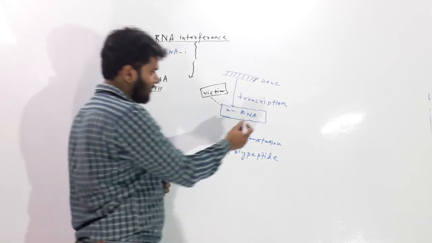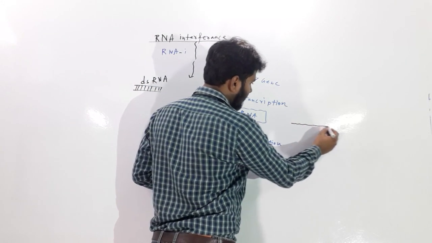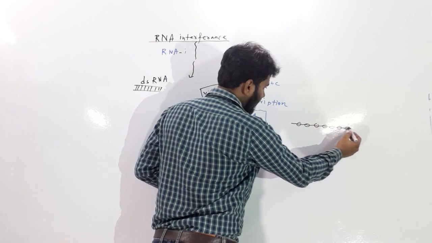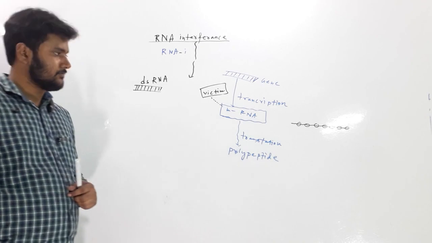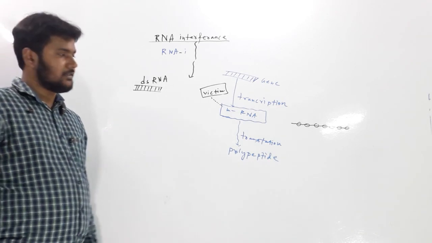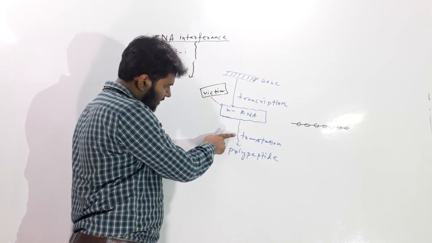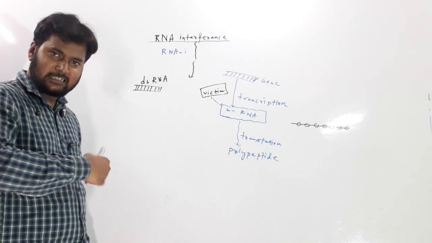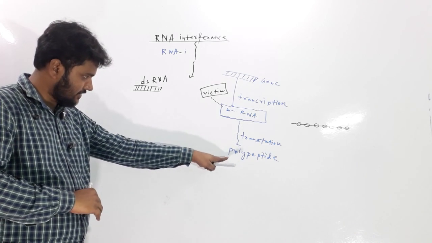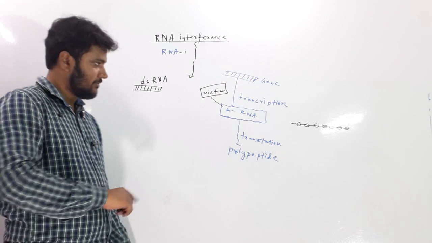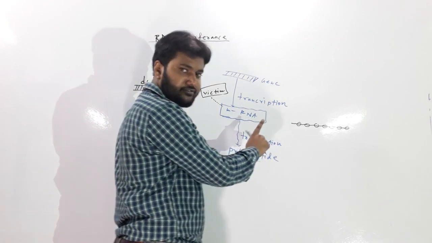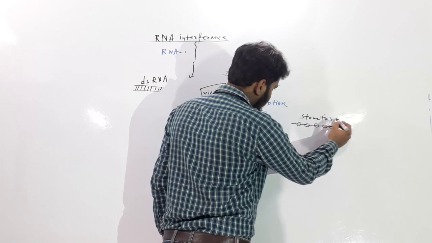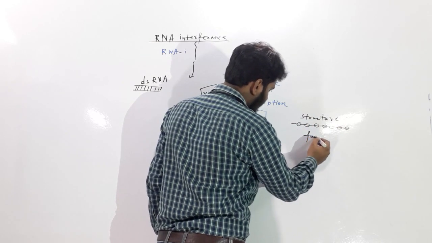Suppose this is the mRNA. What is basically in the mRNA? mRNA is a polynucleotide chain. It has one structure, and another important thing is that mRNA does translation. mRNA expresses itself through translation and forms a polypeptide. It has structure and function; any molecule has structure as well as function.